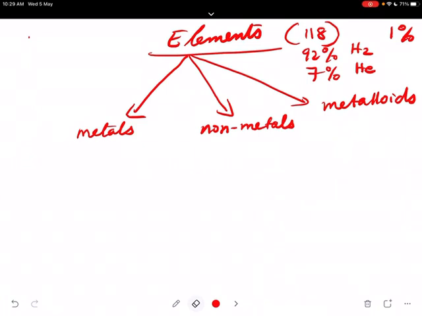In nature, 92 elements are there. The rest have been synthesized by the scientists in the laboratory, or we call them man-made elements. The man-made elements are also known as synthetic elements. Earth is a major source of elements. These elements are distributed in different parts of the earth, known as atmosphere, hydrosphere, and lithosphere.